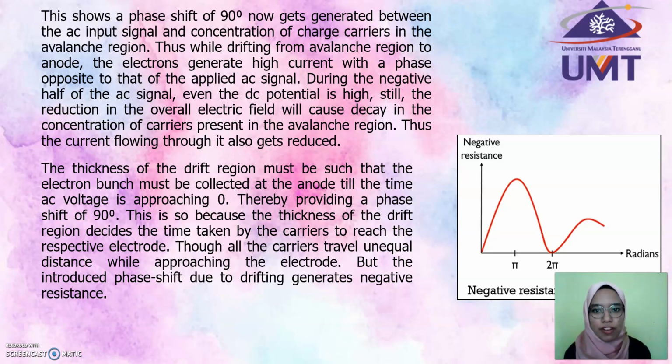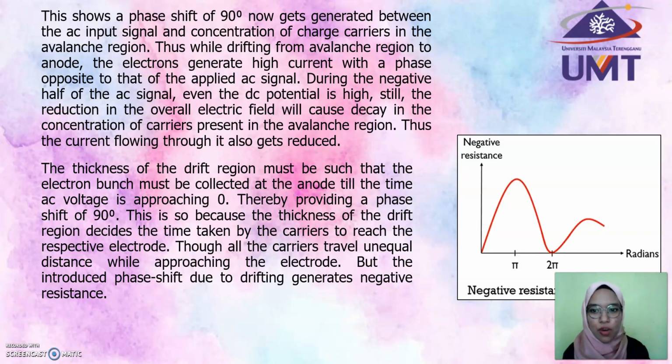Thus, by drifting from avalanche region to anode, the electron generates high current with a phase opposite to that of the applied AC signal. During the negative half of the AC signal, even if the DC potential is high, still the reduction in the overall electric field will cause decay in the concentration of carriers present in the avalanche region.